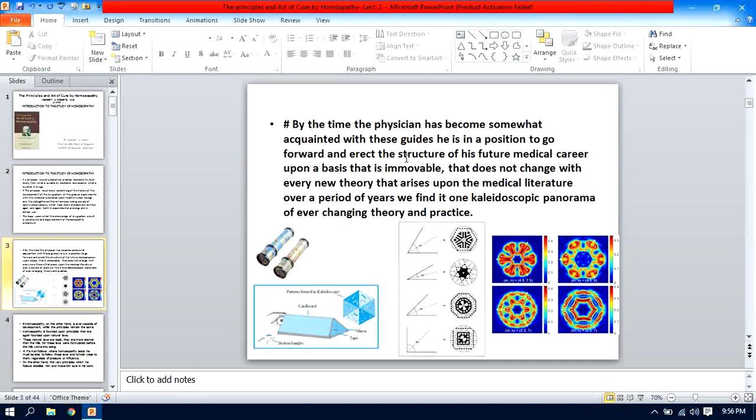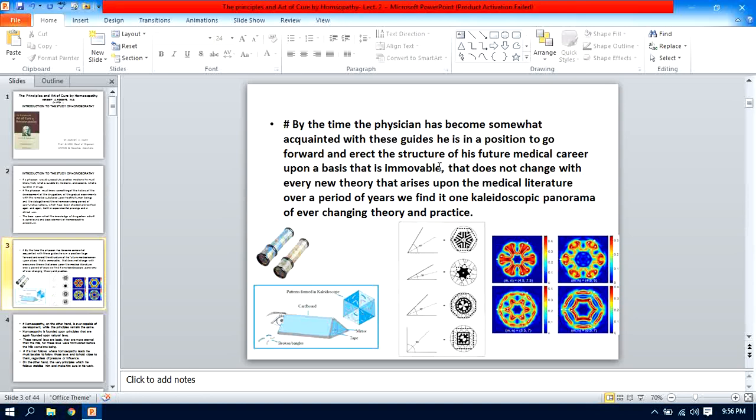Yes, Hahnemann advised us that by the time, that means during your training period, you got the knowledge of the materia medica, isn't it? And by the time the physician has become somewhat acquainted with these guides, meaning the pathogenetic action of the drug, nothing but the curative action of the drug through the knowledge of materia medica, he is in a position to go forward and erect the structure of his future medical career upon that immovable basis.